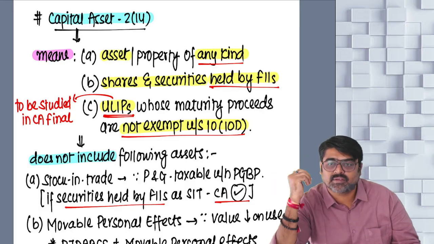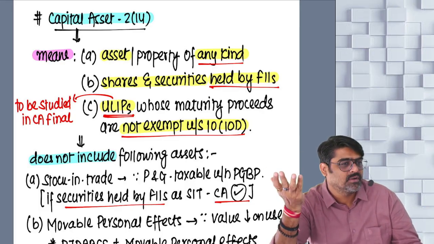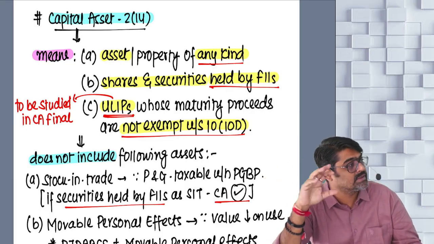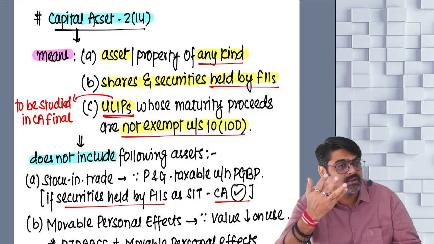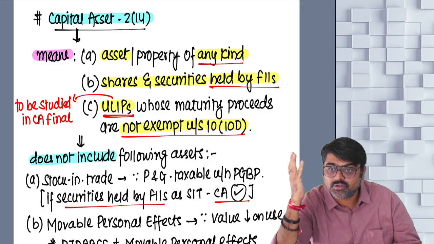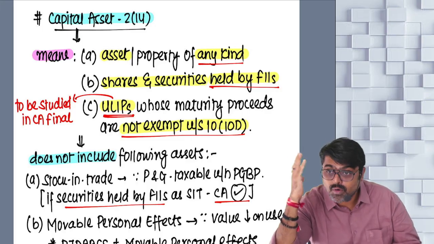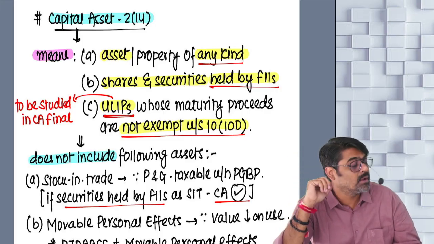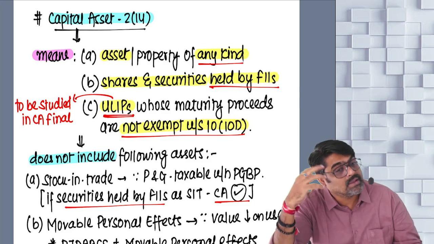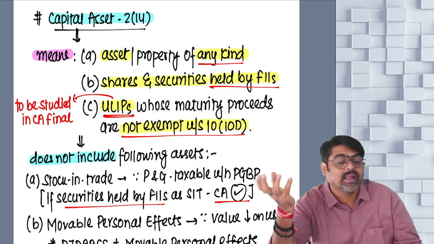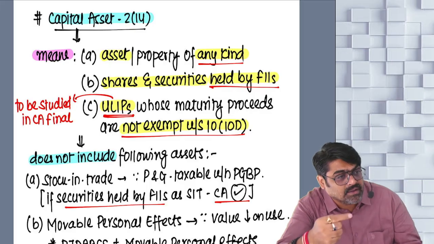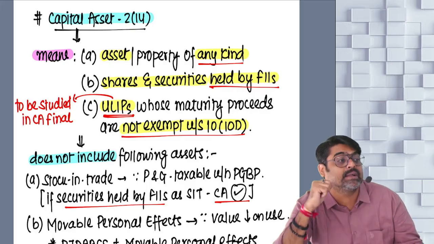What is their main business? Their main business is to invest the huge amounts which they have in their hands. Just imagine, there are big banks, insurance companies, fund houses, mutual funds of foreign countries. How much money will they have? They will have huge amounts of money. And all that money, what do they do? They invest in shares and securities of different companies in different countries.